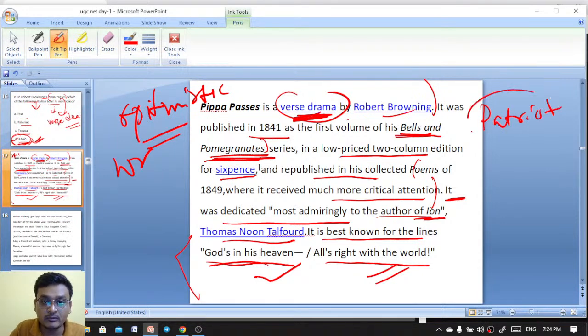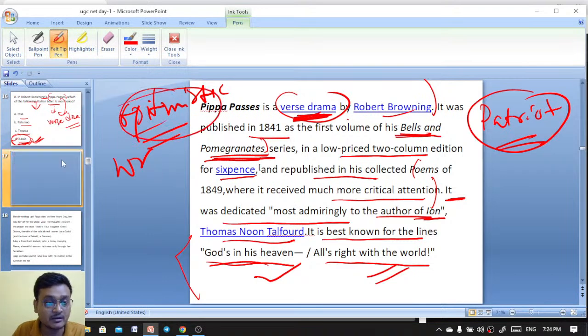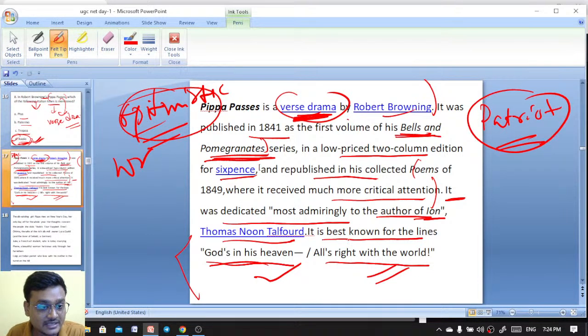In that poem, at the end, the patriot is saying that he is safe in the bosom of his God. So Robert Browning is an optimistic writer.